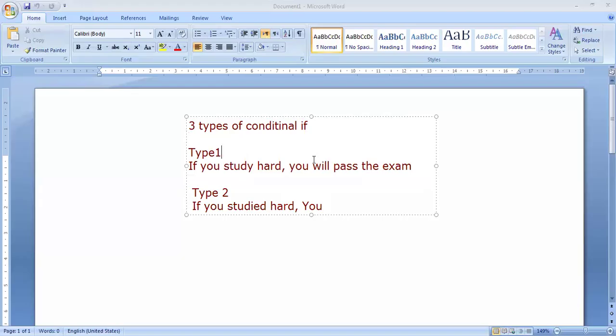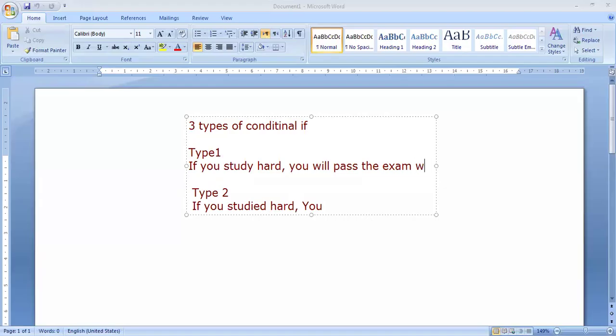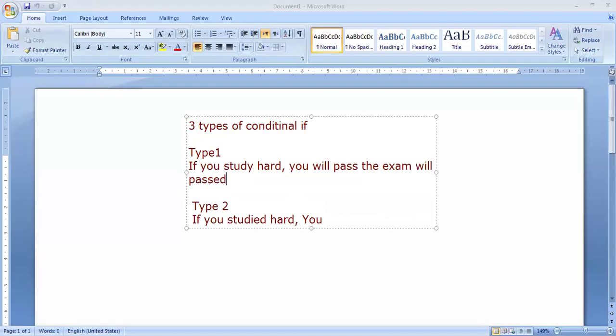If I put past here, what can we do? If we say will past, what happens? It will be zero. Why zero? Because as we told you before, will must be followed by the infinitive form like this, not this. If we do it in the exam, it will be zero. Okay? Let's continue the rest of the type.